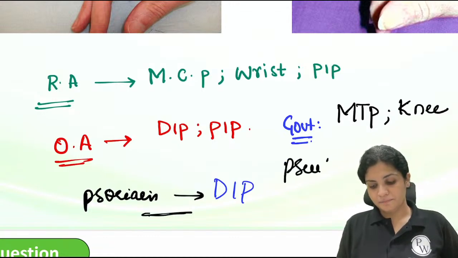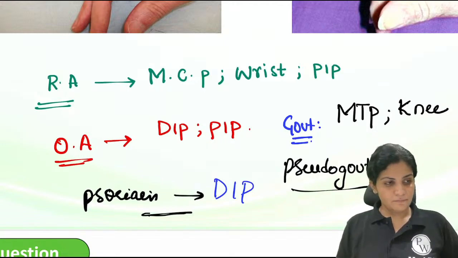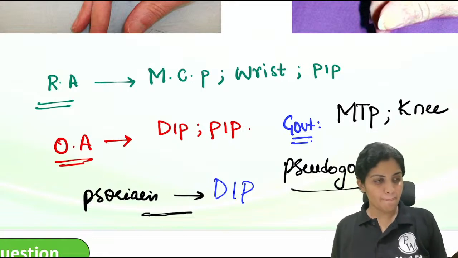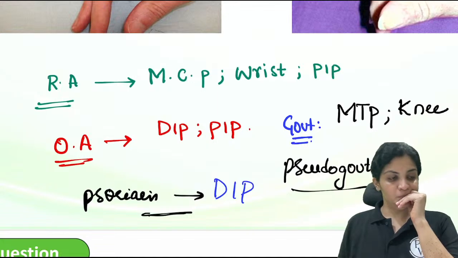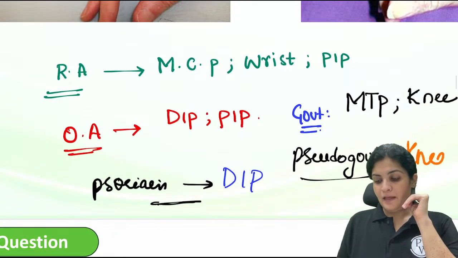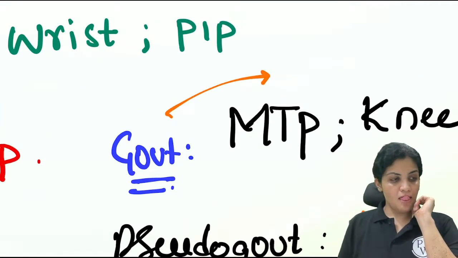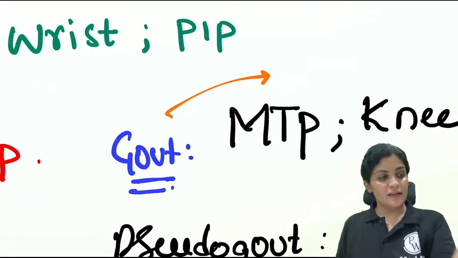Pseudo gout, yes, first MTP in case of gout. Pseudo gout, it is yes, knee. And in gout, what are the crystals which are involved? Faster. Yes, pseudo gout, knee, correct.